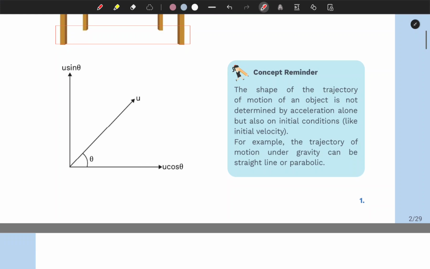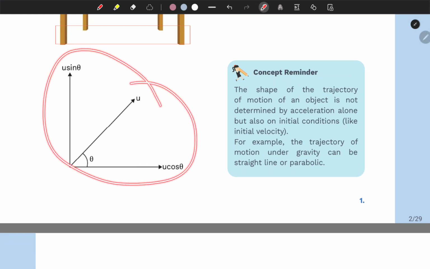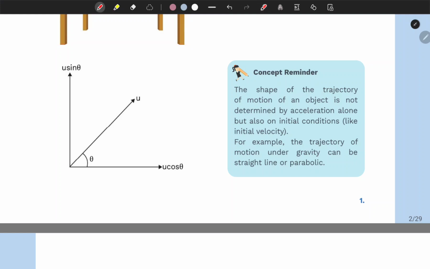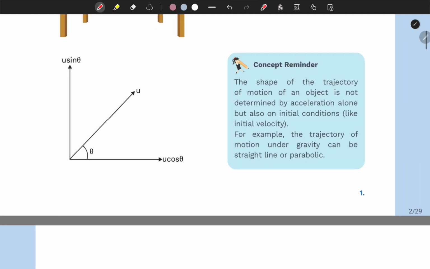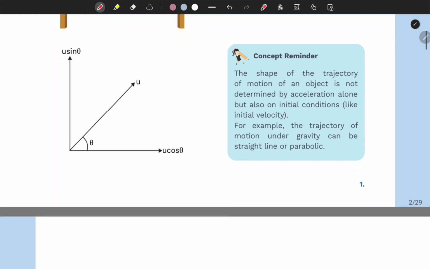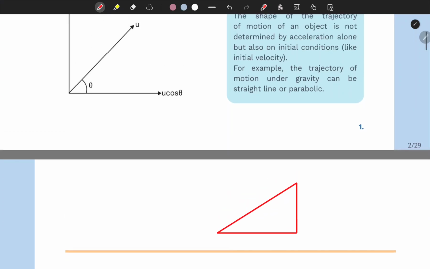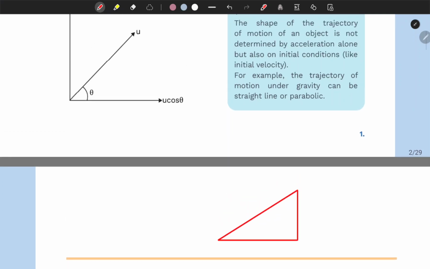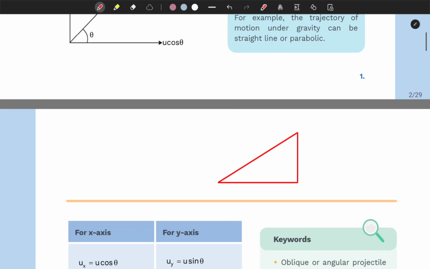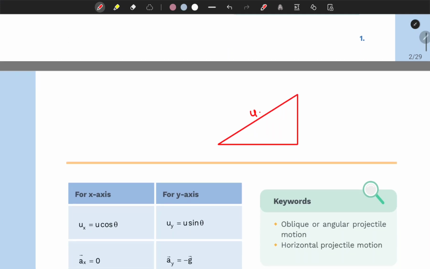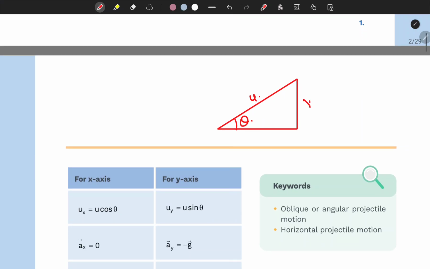Okay, now let's talk about this. This is very important actually, and I need to use the pen here. Let's consider a right angle triangle. Sorry, not a rectangle, a triangle. Let's say this is your u, and let's say this is your theta angle, and this is your x and this is your y.